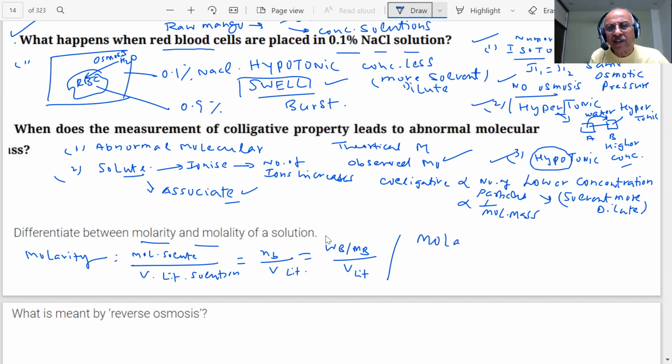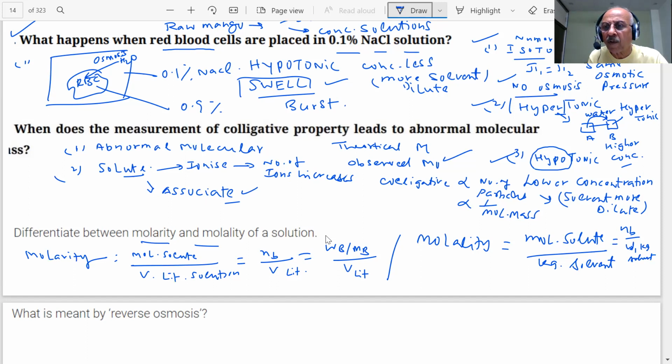What is molality? Molality is the number of moles of the solute per kilogram of the solvent. Solvent. See the small things, small definitions we are talking. That means n_B divided by W, the weight of the solvent in kg. W1 kg of solvent.